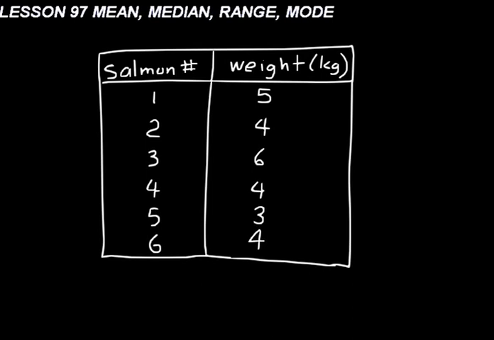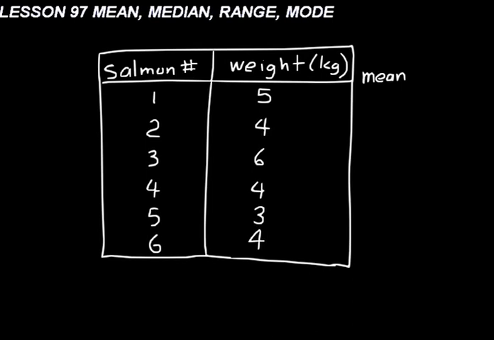Let's say you went out and you were doing research on salmon, and you went to the stream and you collected 6 salmon and you weighed all 6 of them, and so you have that information in a table there, salmon 1 through 6, and then their weights. And we wanted to know what the mean, the median, the mode, and the range were for that particular set of data. So let's just go ahead and start working on it. The mean is the average of those numbers.